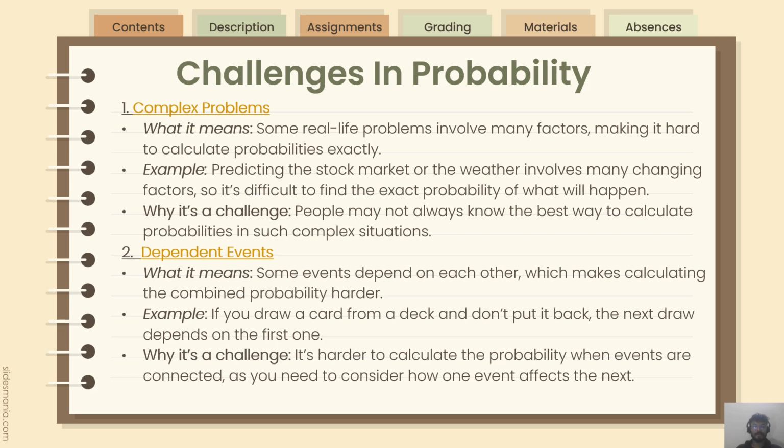The second challenge in probability is dependent events. What does it mean? Some events depend on each other, which makes calculating the combined probability harder. For example, if you draw a card from a deck and don't put it back, the next draw depends on the first one. Why is it a challenge? It is harder to calculate the probability when events are connected, as you need to consider how one event affects the next.